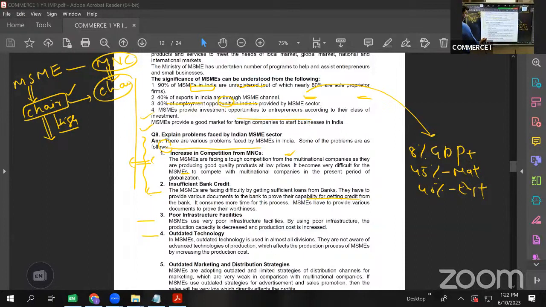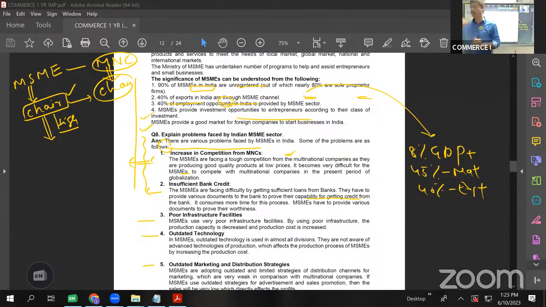Then, outdated marketing and distribution strategies. Again, the same thing. If it is a multinational company, they can engage a big star. They can have a big platform to market their product. We see Samsung, Oppo, or any mobile company, any two-wheeler or four-wheeler company, they invest crores and crores of rupees in advertisement. That is their marketing strategy because they can afford to do that.